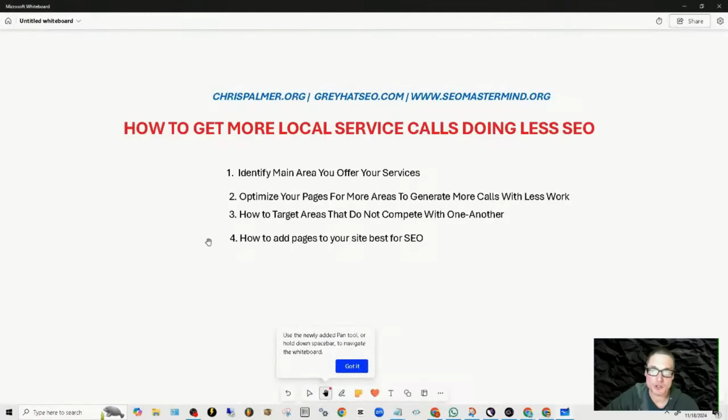I want to showcase to you number 4 here. All right, that was a side tip. I'll trim it down in the edit. But number 4, how to add pages for best SEO. 2 ways that I want to showcase. You either are going to add another area page on top of your main location, right?